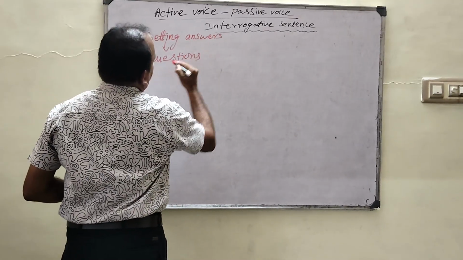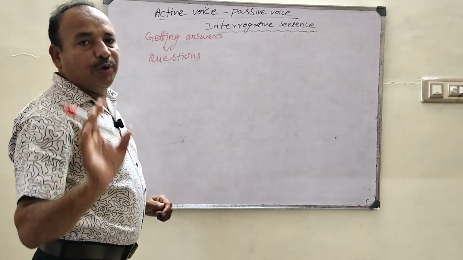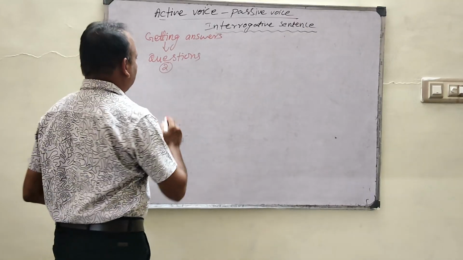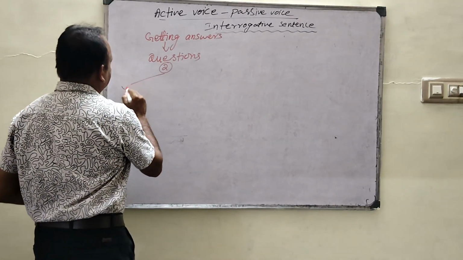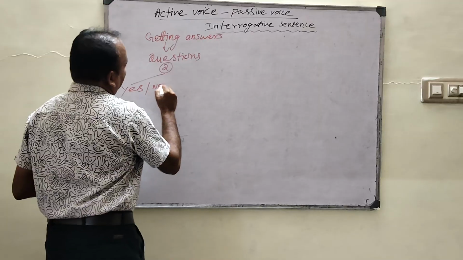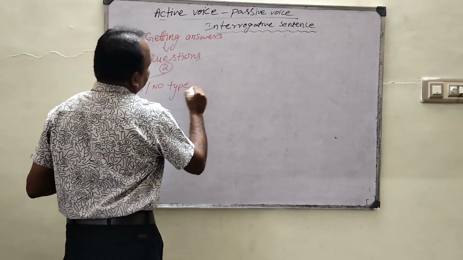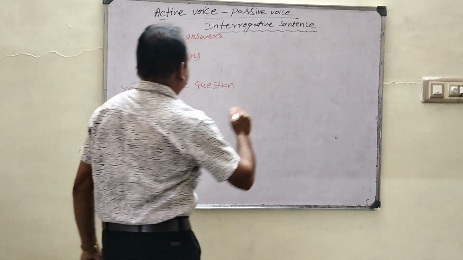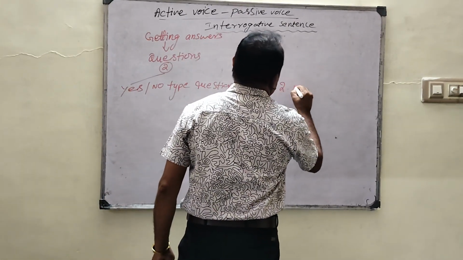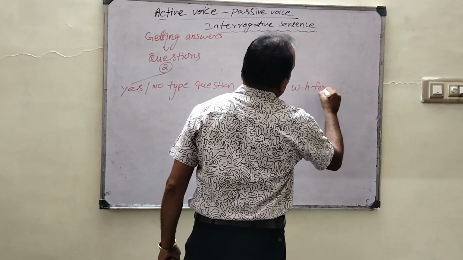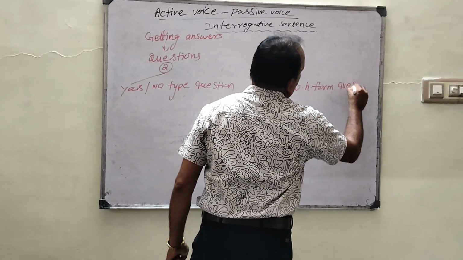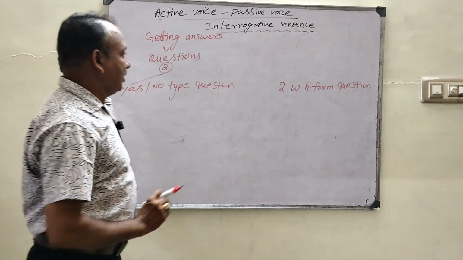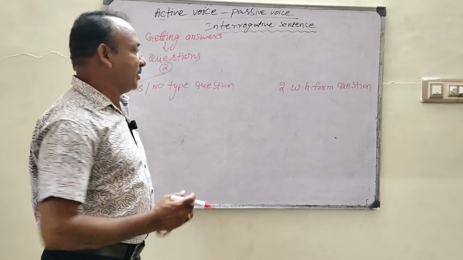How many kinds of questions do we have? There are two types of questions. What are the two types of questions? One is the yes or no type question, and the other is the WH form question. The first one is the yes or no type question, and the second one is the WH form question.